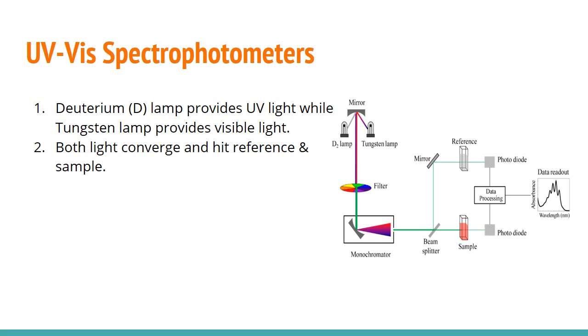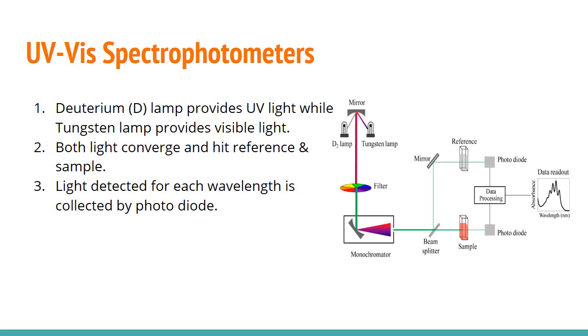Light from both lamps will converge, and the monochromator containing the prism will separate the light into different beams with different wavelengths. After the monochromator, the beam splitter will split the beams into two different chambers. One is the reference chamber, and the other is the sample chamber. The photodiode collects the light detected for each wavelength and generates an absorbance versus wavelength graph through data processing.